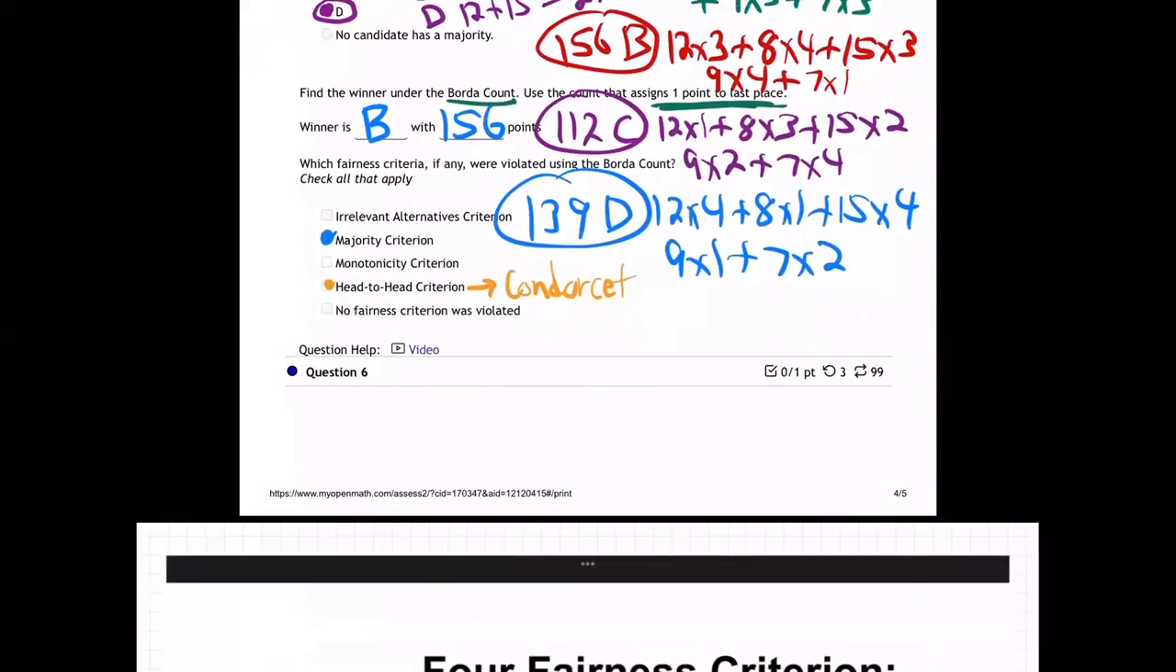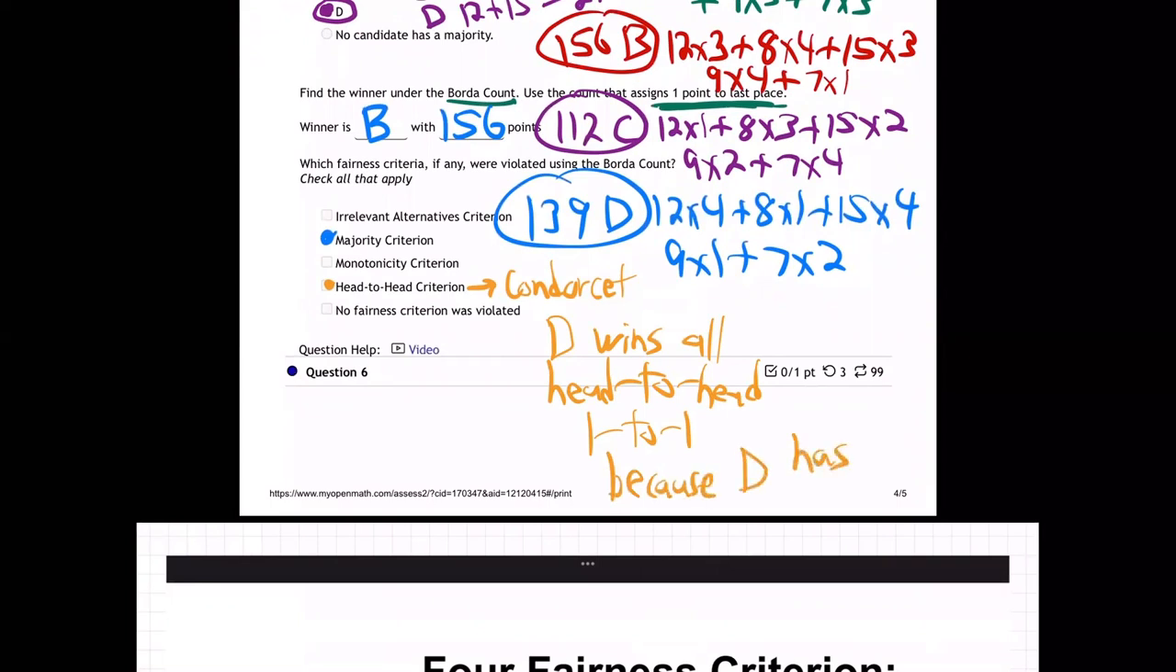So D wins all head-to-head, or another word for head-to-head is one-to-one. How do I know? Because he has a majority. He has more than half. D has a majority. So if anybody has more than half, well, they're going to beat anybody one-to-one.